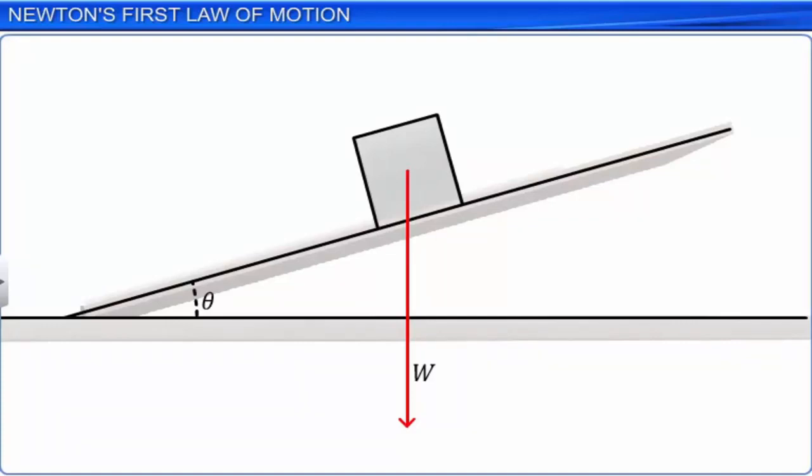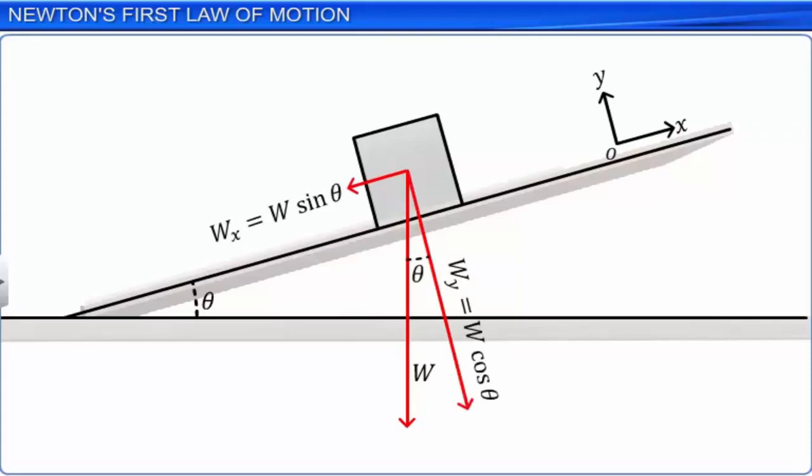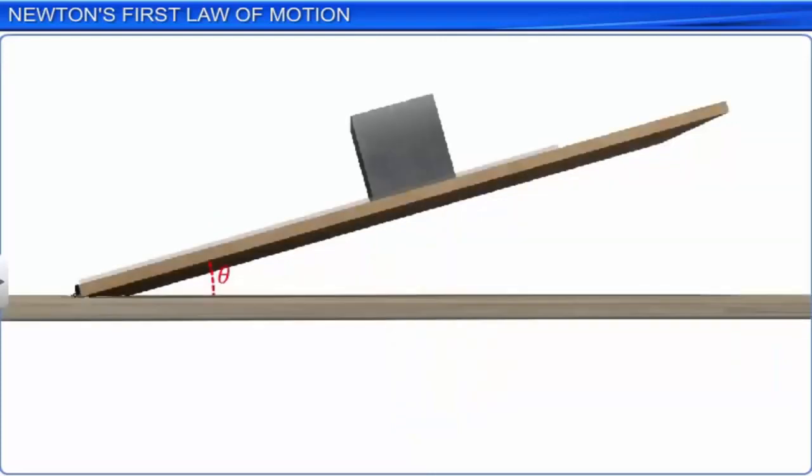On resolving this force, W, along the x and y directions, we get Wx is equal to W sin theta and Wy is equal to W cos theta. As W and theta are known to us, Wx and Wy can be calculated. At the point of impending motion, the iron cube has the tendency to slide down, but is prevented by the frictional force, F, between the glass surface and the surface of the iron cube.